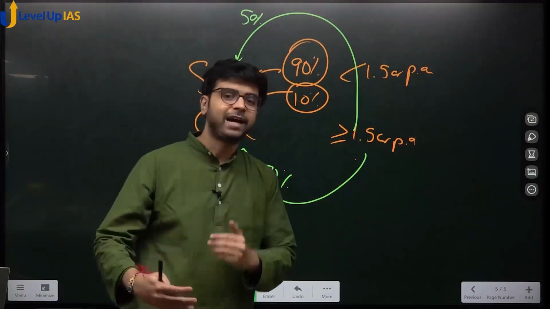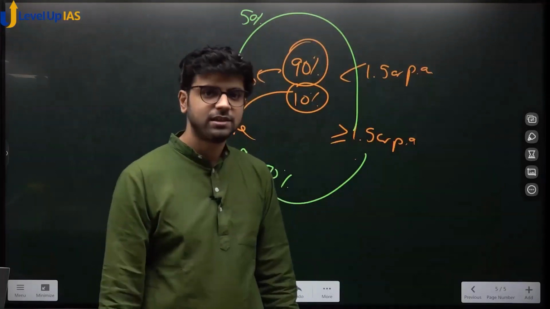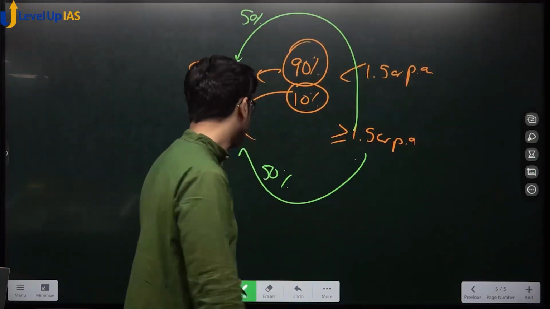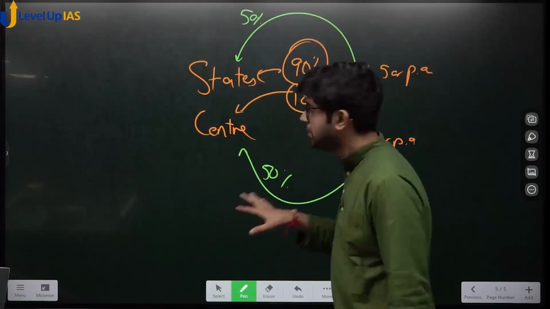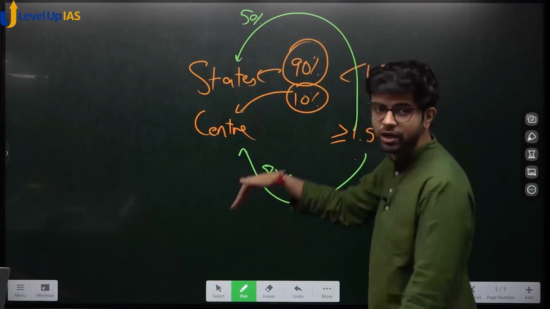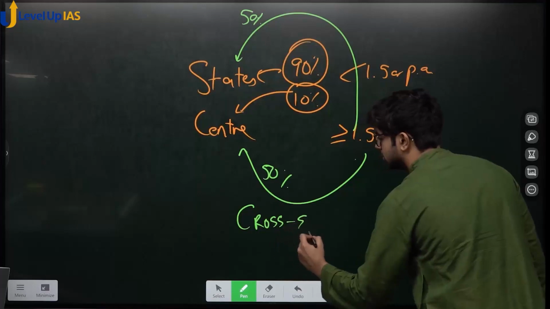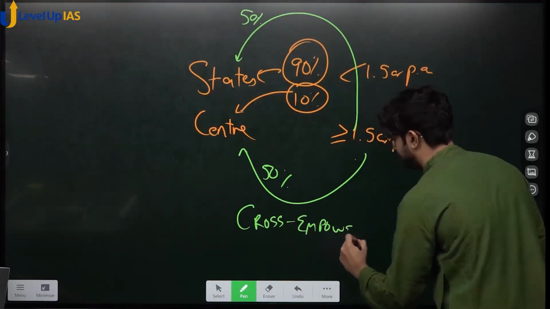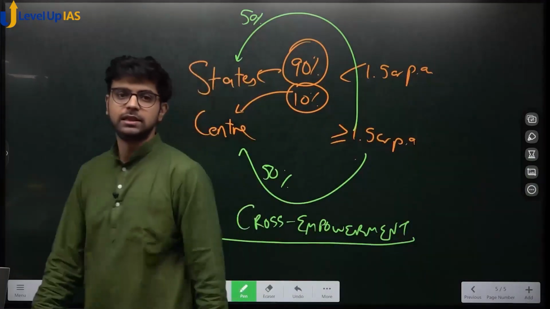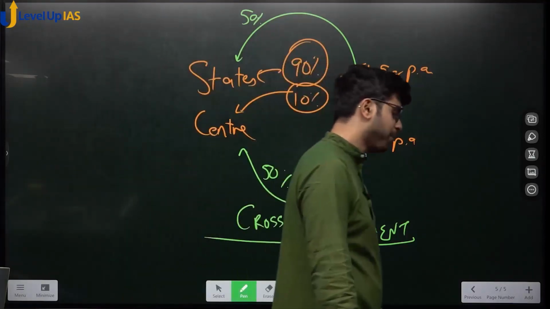This all happens in the back end. You don't come to know whether you are being assessed by center or by state. Okay? This all happens in the system. Now please pay attention here. This system where there is a crossing of this, 50 going here, 50 going here, 90 going here, 10 going here, this system is known as cross empowerment. This is an important term. This is known as cross empowerment.